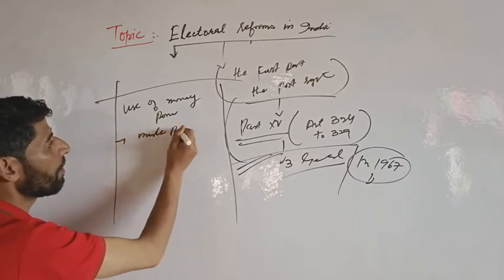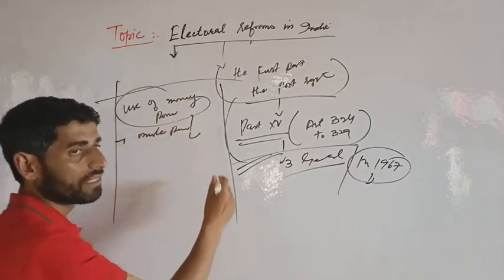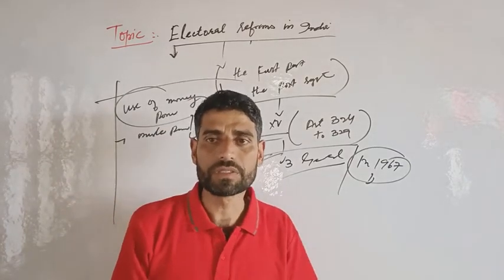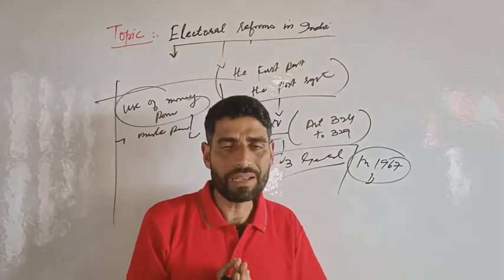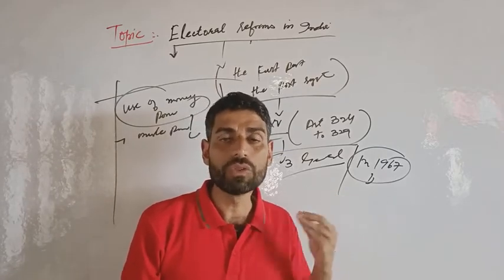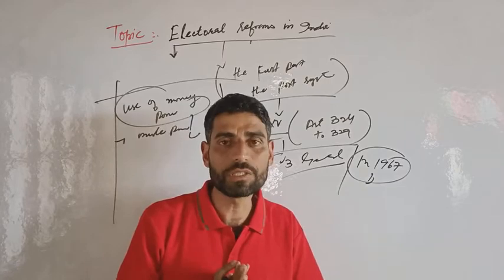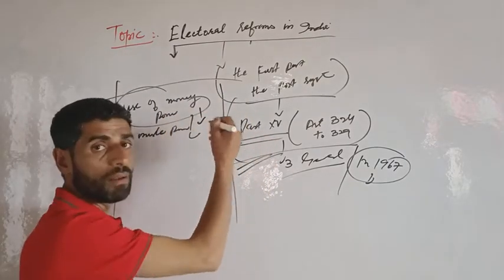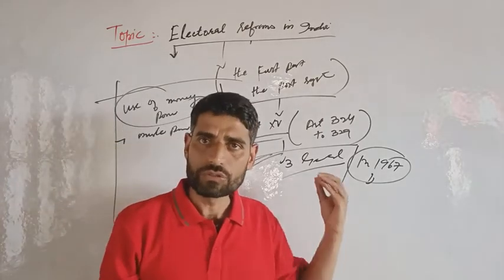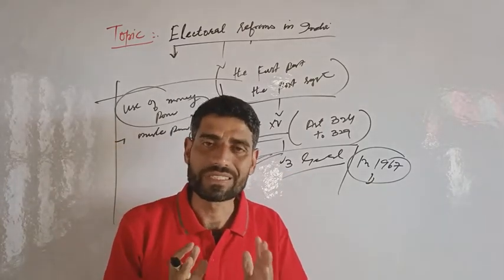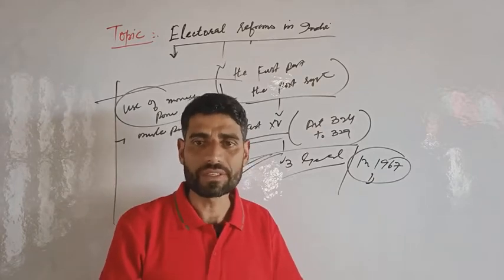On the use of money power, political parties distribute money. For what purpose? Black money is used for political rallies, ads, and cash for votes. So there is use of money and muscle power. Muscle power is used to influence the election result.